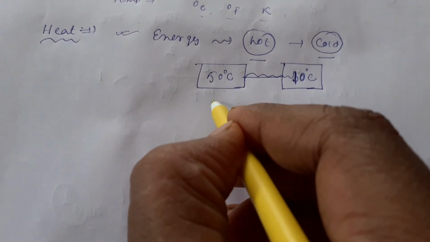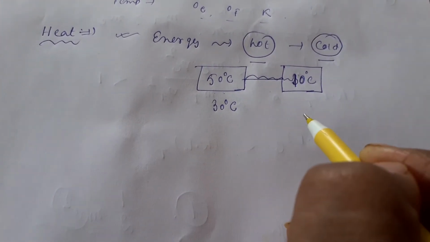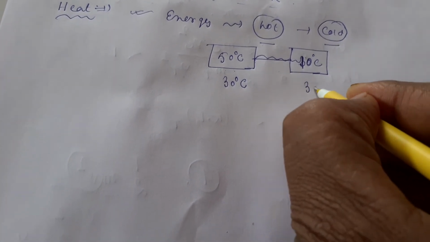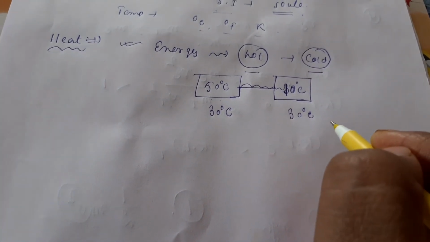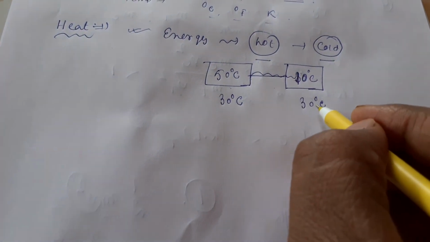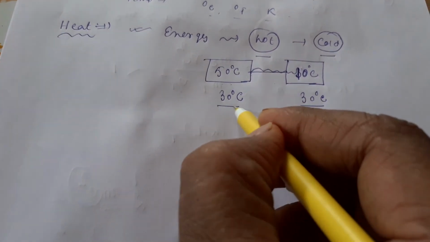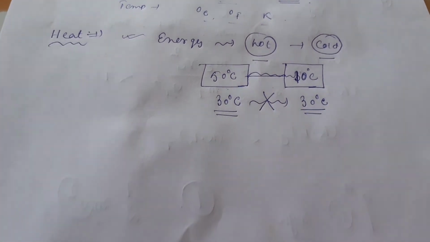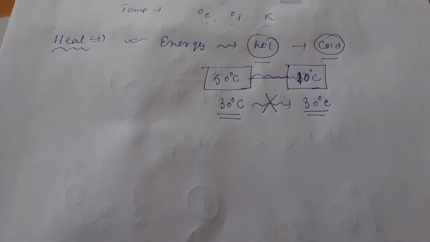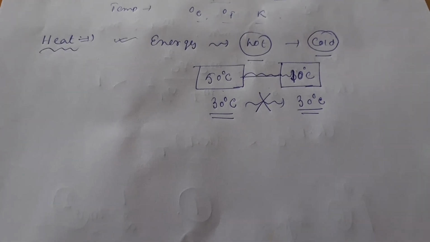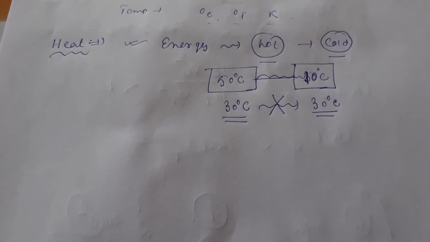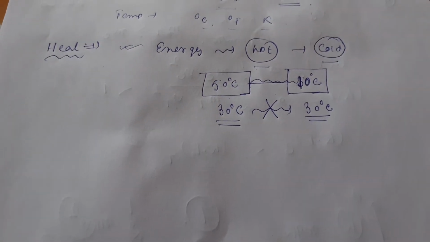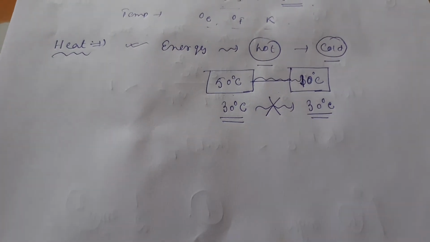Suppose the temperature here now becomes 30 degrees after giving heat to the cold body, and after taking heat from the hot body, the temperature becomes 30. So if both sides are at 30 degrees centigrade, then the transfer of heat will stop. Okay, so this is the process. Just as in the case of pressure difference, the liquid will flow until the pressure is equal on both sides, then the liquid flow will stop. So this is the thing.